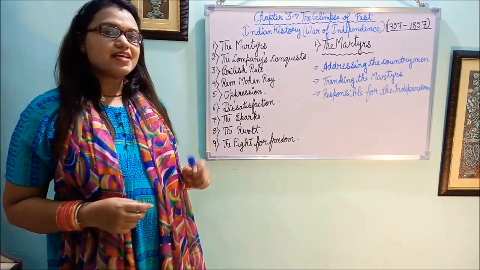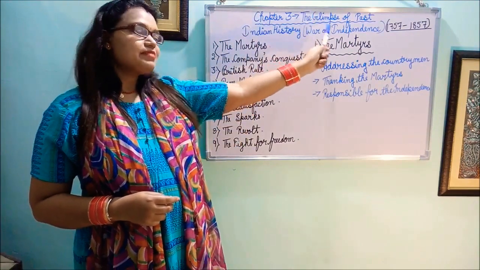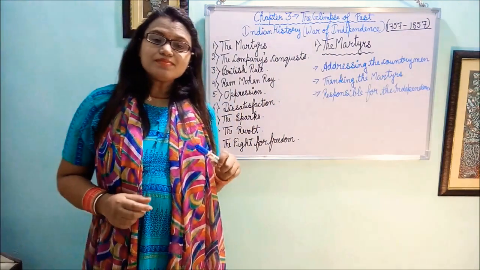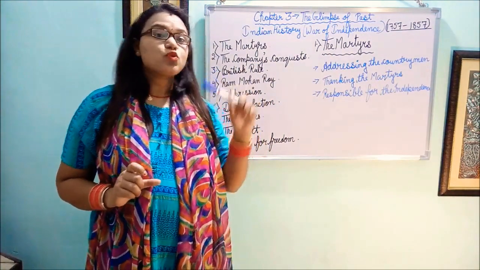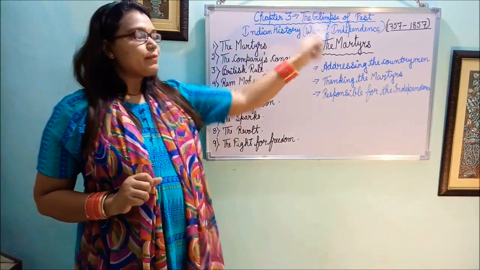So today in this class we will read chapter number 3 of our literature, and that is Glimpses of the Past. Now what is glimpses? Glimpses means a short explanation. So here in this chapter we will read about a short explanation of our past.